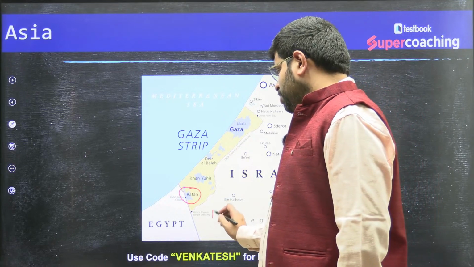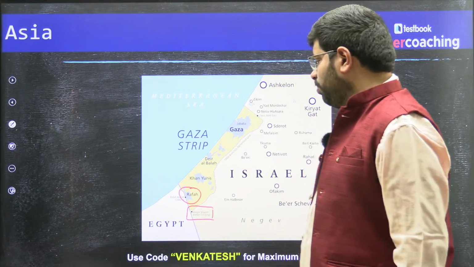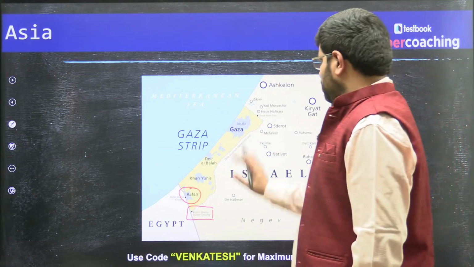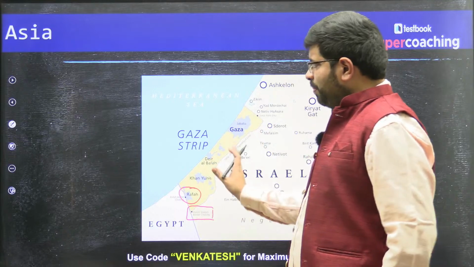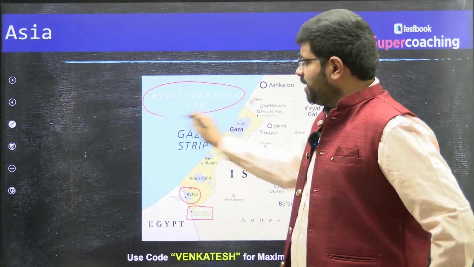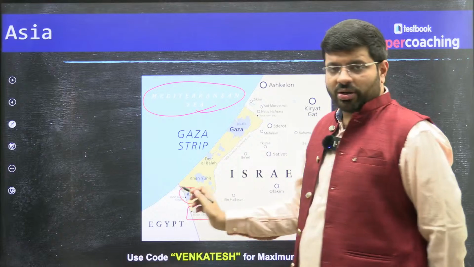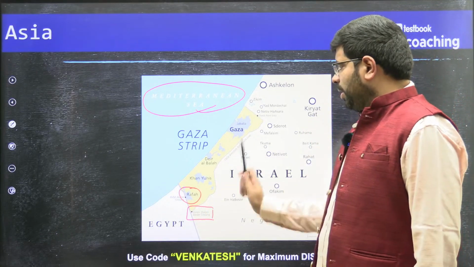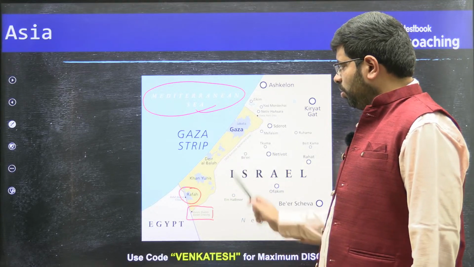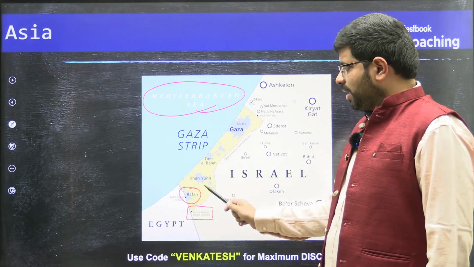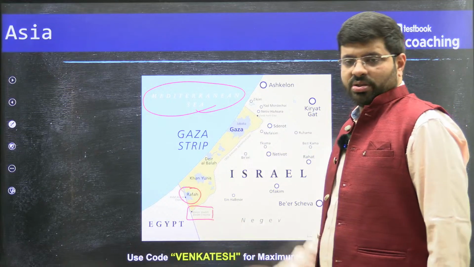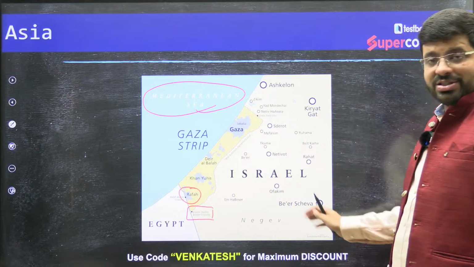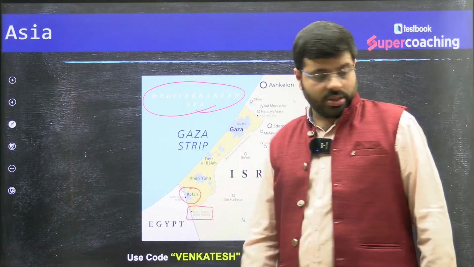Similarly, the Kerem Shalom border crossing becomes very, very important. Of course, all of this is the Gaza Strip, which moves towards the Mediterranean Sea. Then the Rafah crossing is at the boundary between which two countries? They might ask you, Gaza and Israel. No, it is Gaza and Egypt. Everyone will assume Israel, or some might even assume Jordan. No, it is part of Egypt.